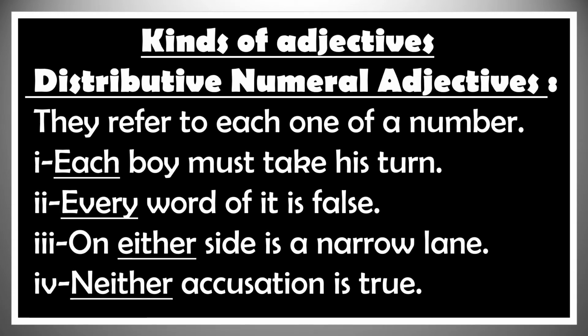The third kind of numeral adjective is distributive numeral adjective. What are they? The adjectives which refer to each one of a number. Let us study some examples. Example number 1. Each boy must take his turn. Second one. Every word of it is false. Example number 3. On either side is a narrow lane. Example number 4. Neither accusation is true. In these sentences, the words each, every, either, and neither are distributive numeral adjectives because they refer to each one of a number.